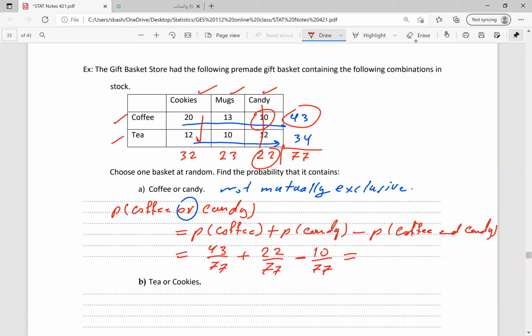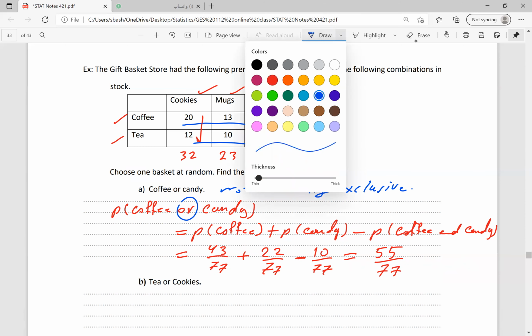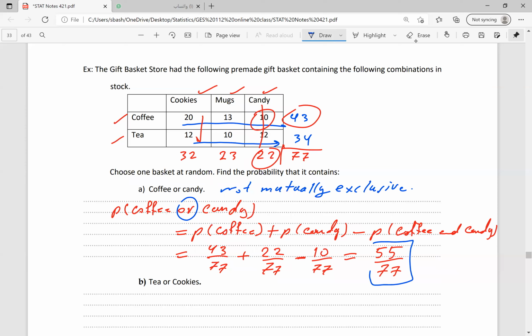So this 43 plus 22 is 65 minus 10 will be 55 over 77. So the probability of getting coffee or candy is 55 divided by 77.